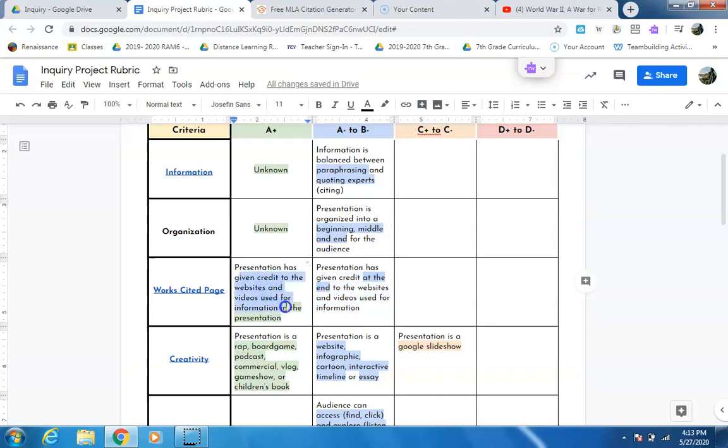If you want to get an A+, this is a little more advanced, you have to cite the source while you're talking or while your presentation is going on. So if you give a fact, you instantly say, boom, it was from these people right away. That way, the audience does not have to question if your facts are good or not. They go, oh, so Crash Course said that. I don't have to wait for the end. You cited it right in your presentation while you were speaking. That's really the only difference.